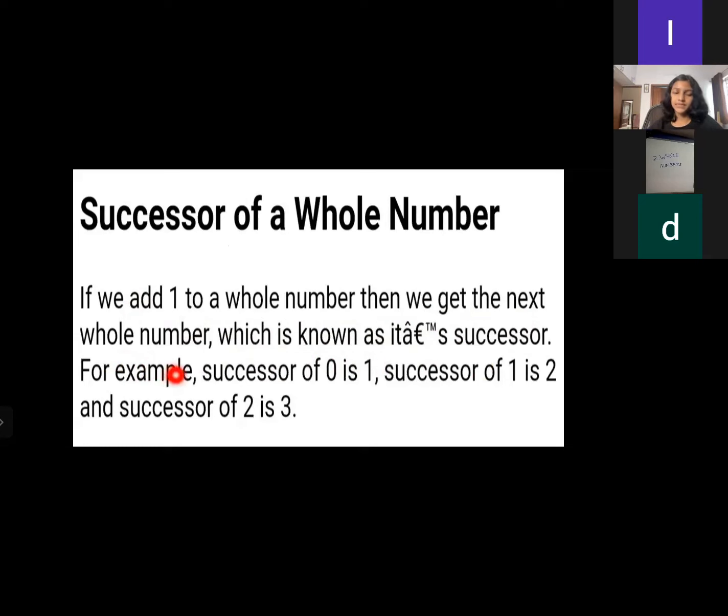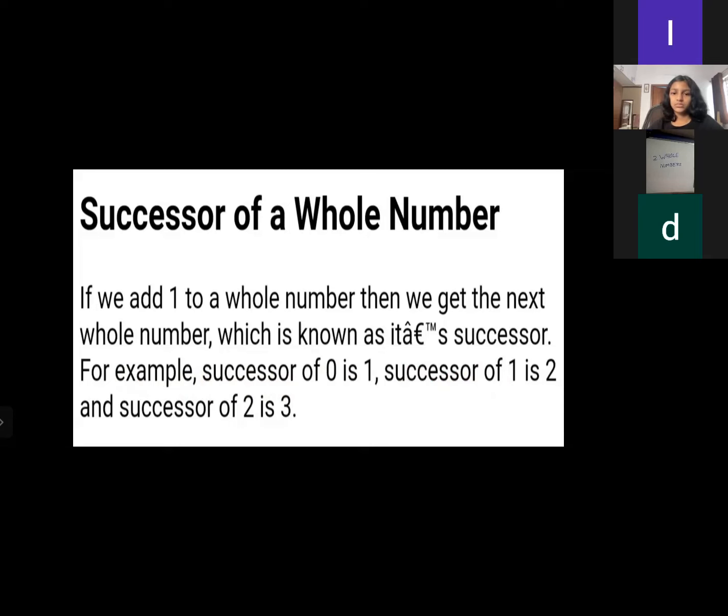For example, the successor of 0 is 1, of 1 is 2, of 2 is 3, of 4 is 5, of 6 is 7, of 9 is 10. That's called the successor of a whole number.